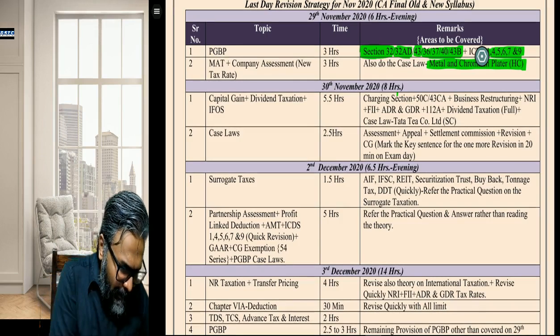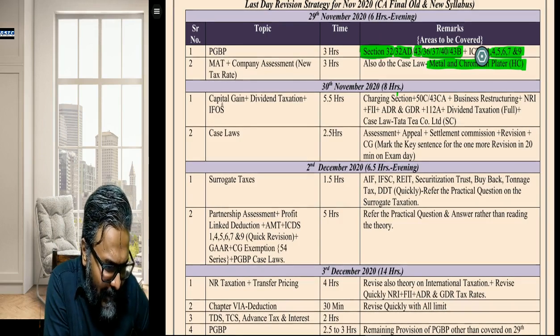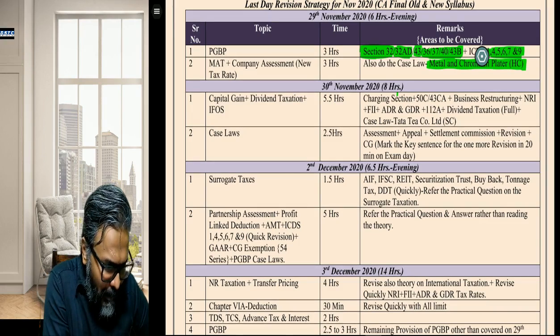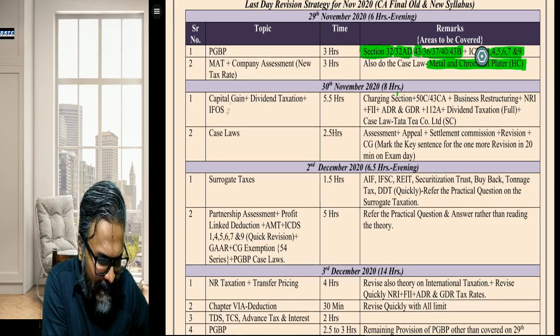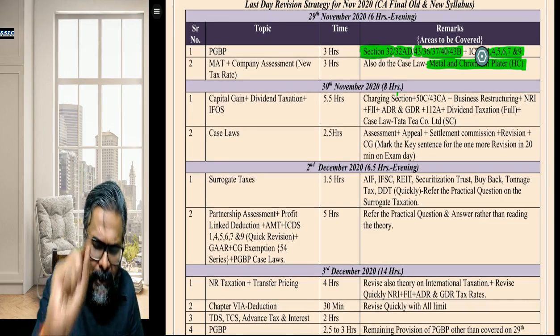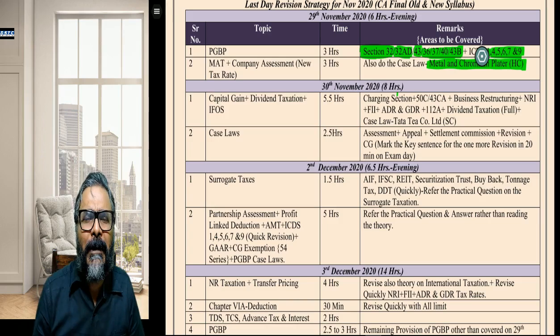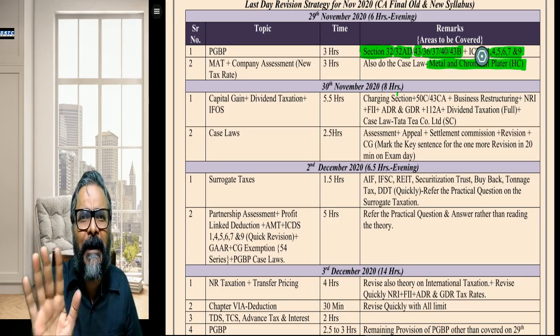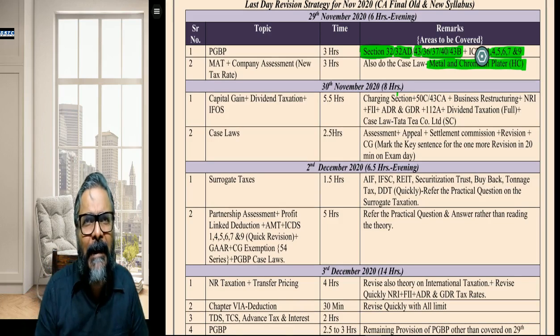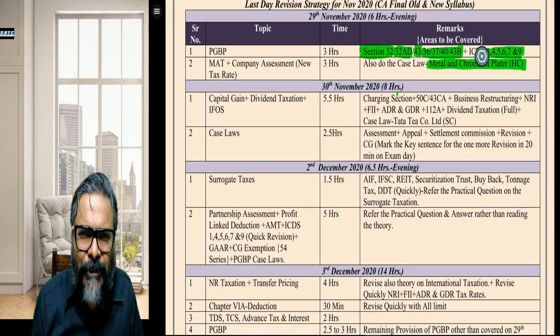Over here, what I have given you, just pay attention here: capital gains plus dividend taxation plus IFOS. Students, capital gains plus dividend taxation plus IFOS. Students, dividend taxation for your attempt is very important, because yours is the last attempt wherein the dividend taxation becomes very critical, because from the next attempt the entire scheme of the taxation of dividend has changed.